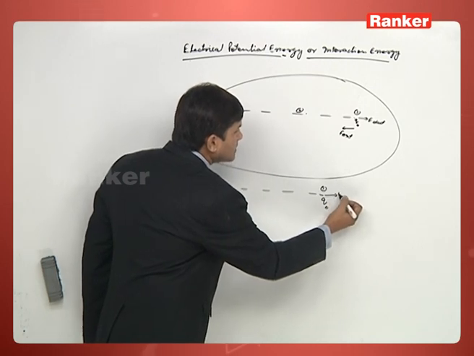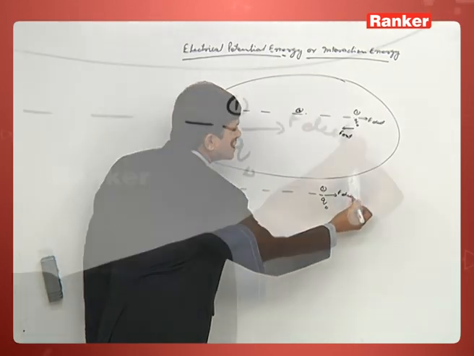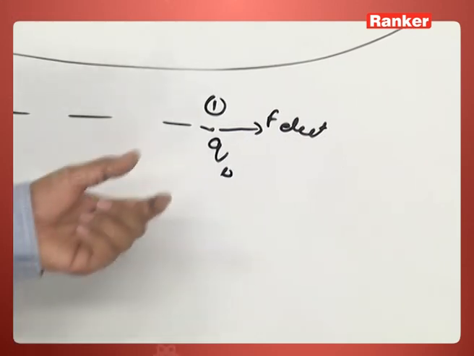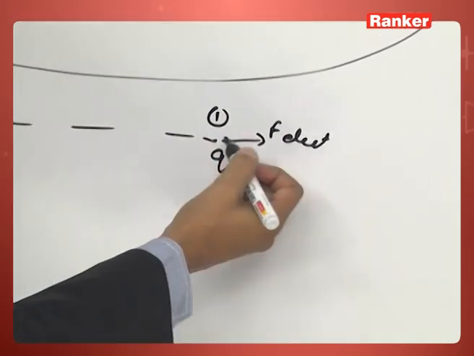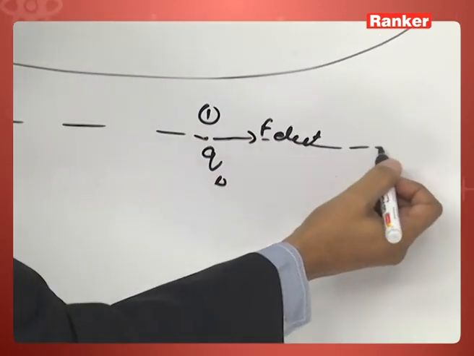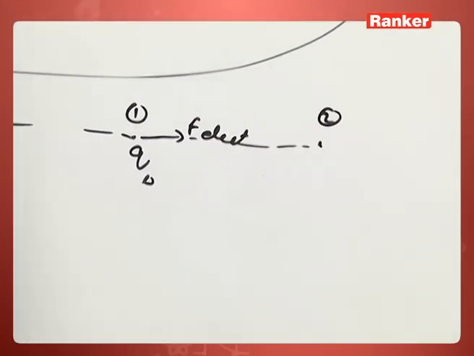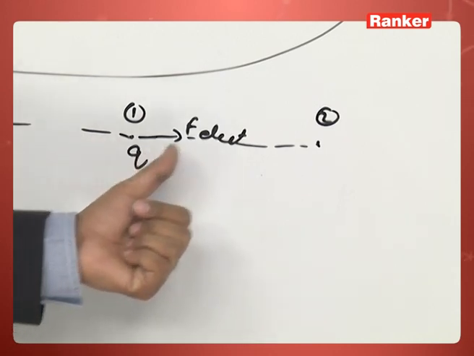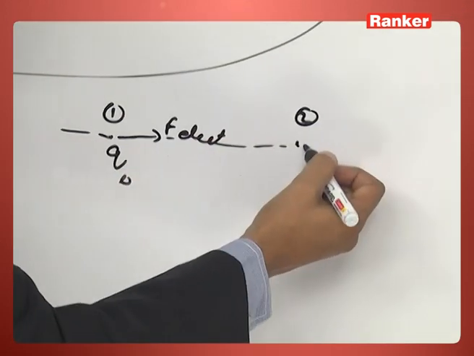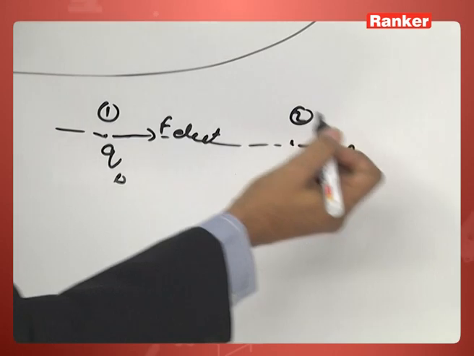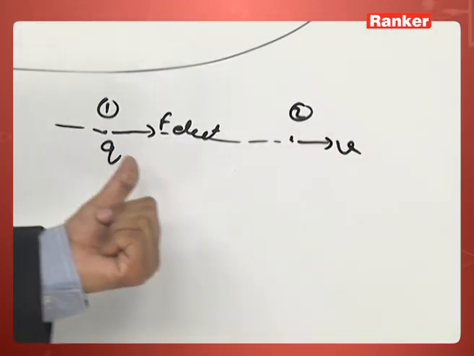Because of the electrostatic force, right now the charged particle is at position 1. After some time it may be at position 2, and at position 2 it has certain velocity. Then what can be said here?